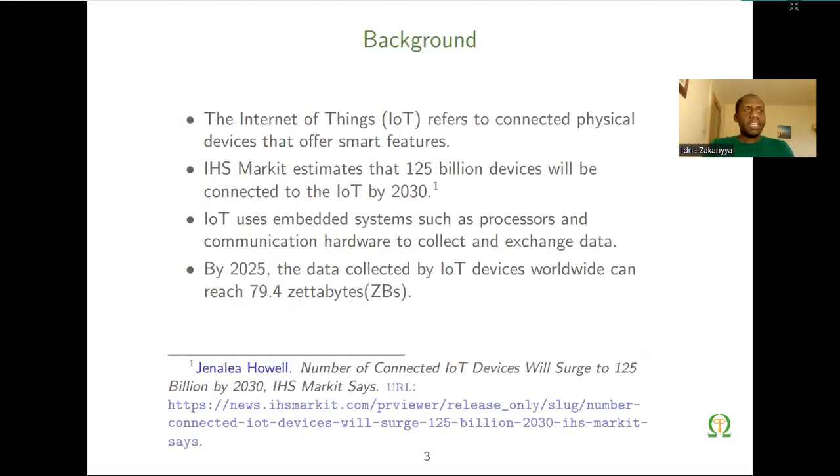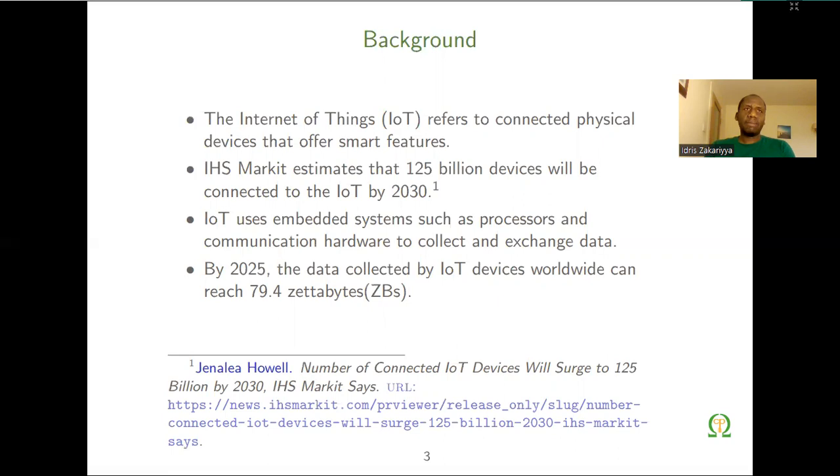As we can see, the Internet of Things consists of connected physical devices. IoT serves as an ecosystem used in smart homes, smart cities, and many autonomous intelligent systems. It consists of many different physical devices that join together to form the network of the Internet of Things.